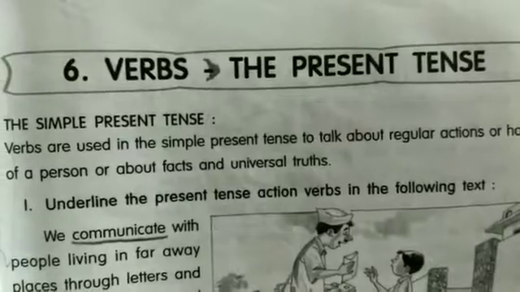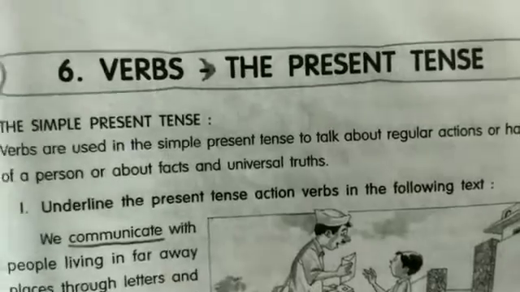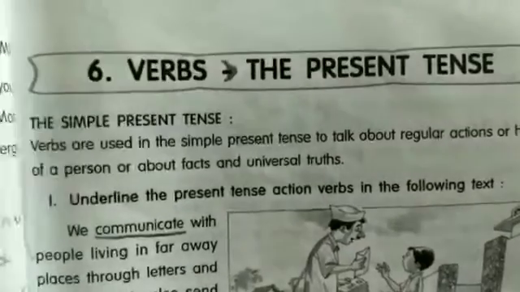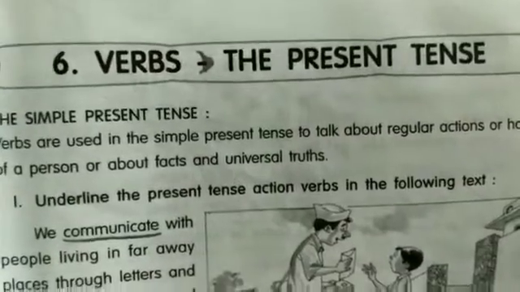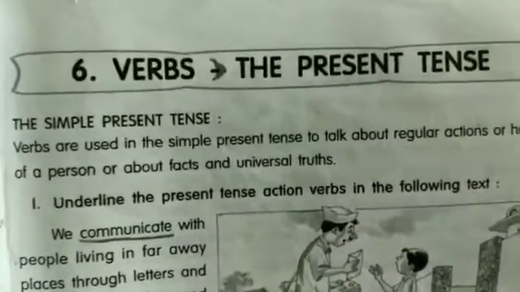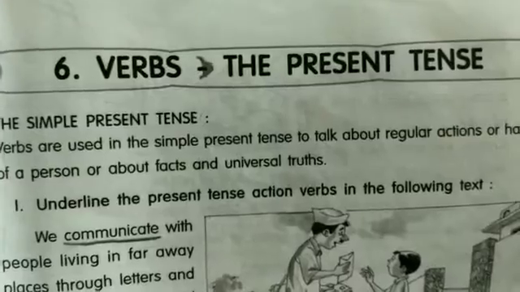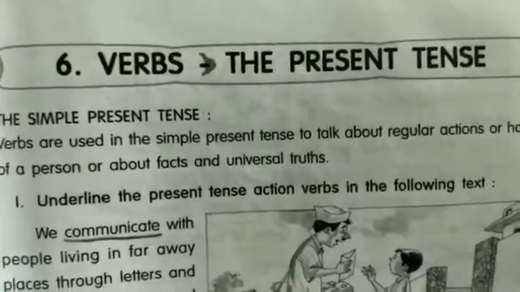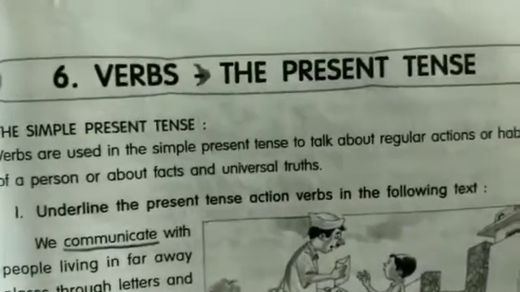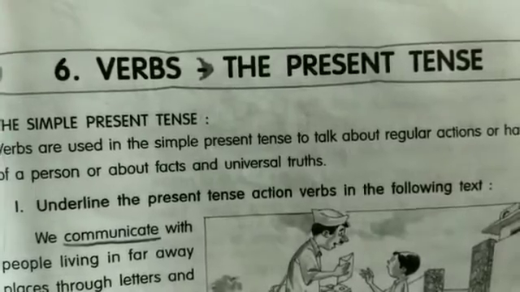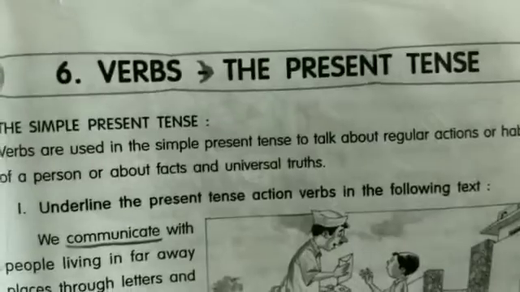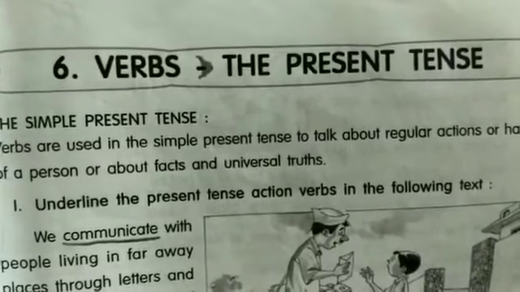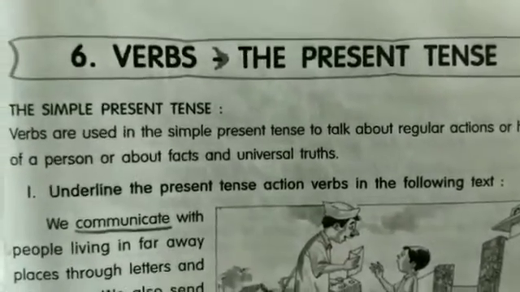Children, today we are going to start with lesson number 6, verbs in the present tense. The verbs that are used in simple present tense talk about regular actions or an action that is currently going on, or habits of a person, or about the facts or universal truths, or a state that currently or generally exists.